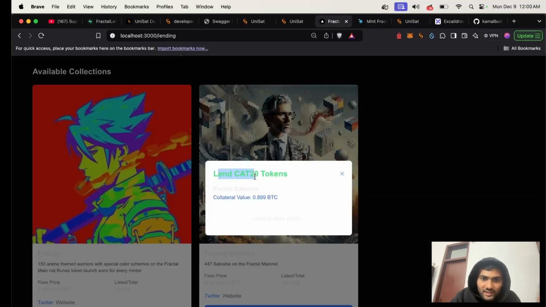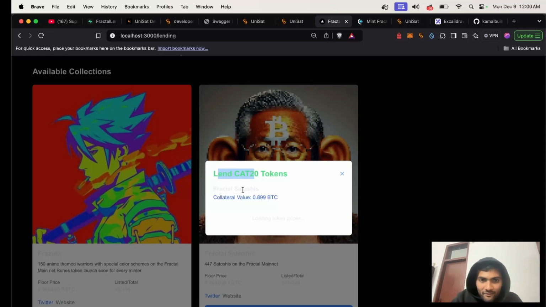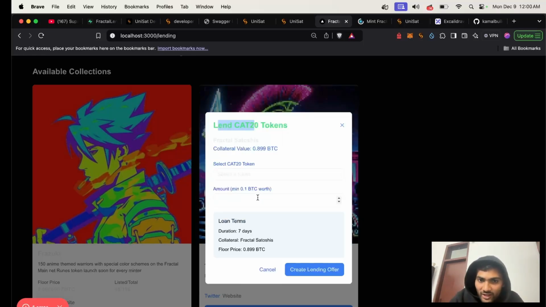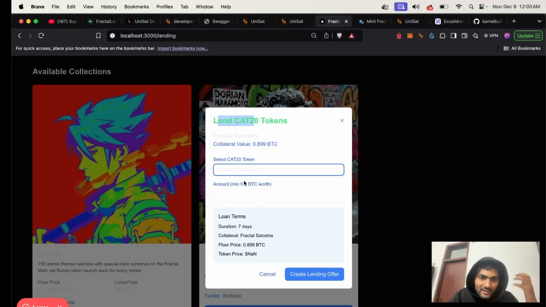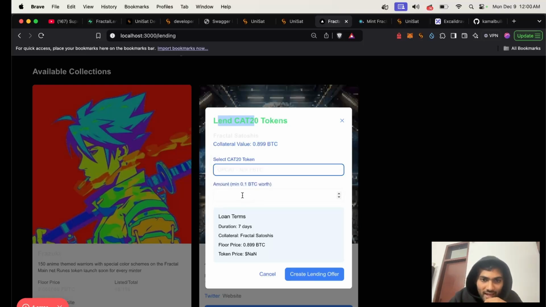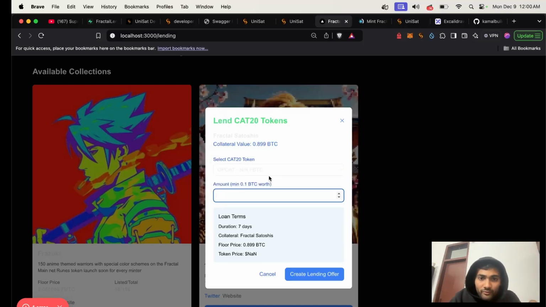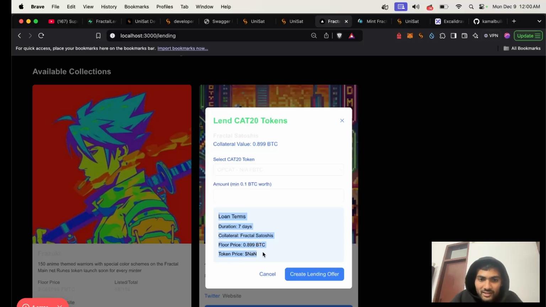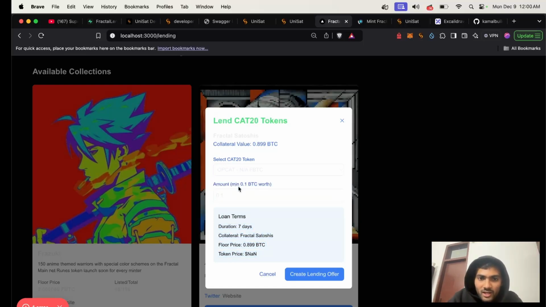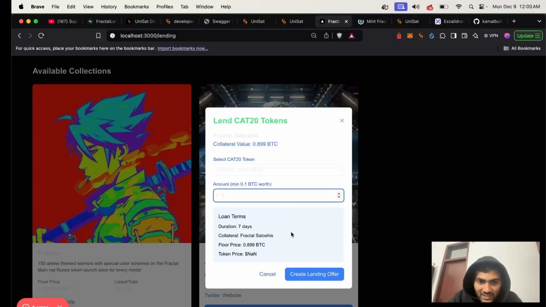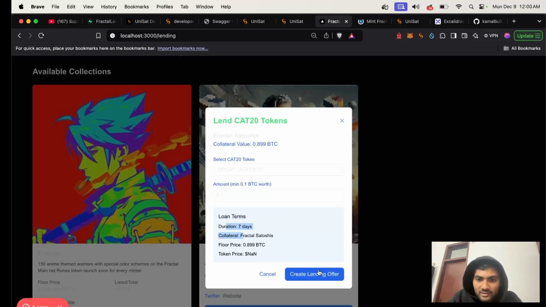Here you can lend CAT20 tokens if you have them for these specific ordinals, and you will see that we have different options of CAT20 tokens. You can lend OPCAT, you can lend PsychoCat, and so on, each of whose value is actively fetched using CAT20 APIs. Here you will see all the loan terms like the duration, the collateral, the floor price, the token price. And here you select the amount that you want. The minimum you can select is 0.1 FBTC. After this, you can simply click on create lending offer.